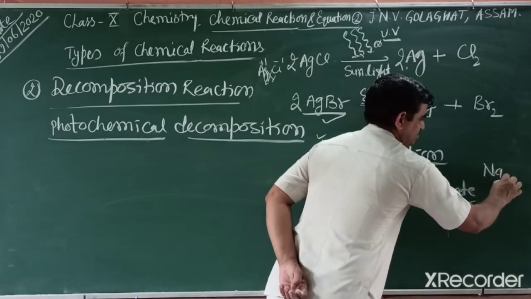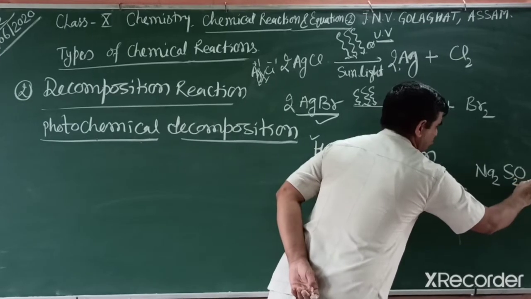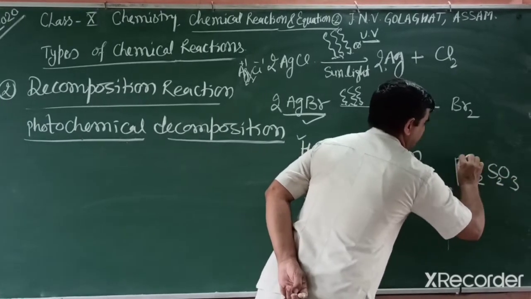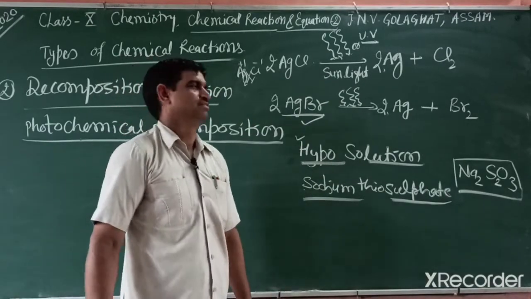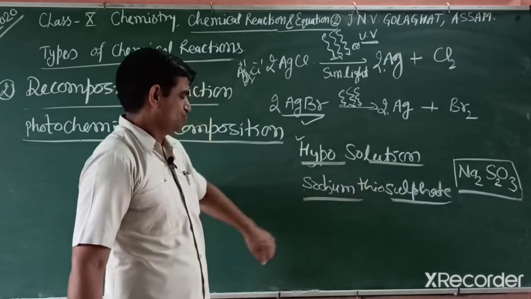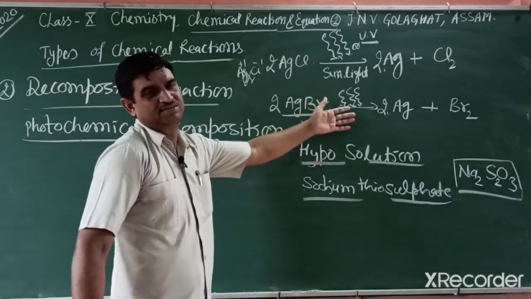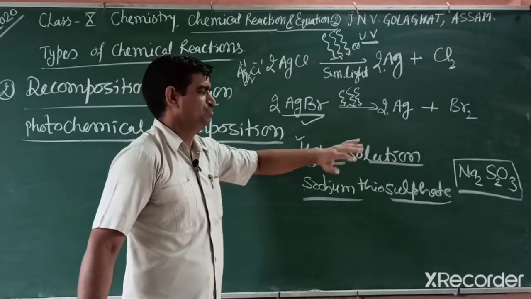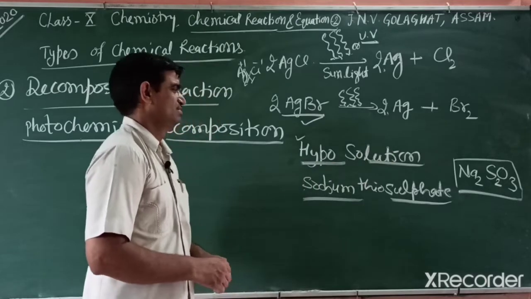Its formula is Na2S2O3, sodium thiosulfate. So students, this we study in 11th class. It is not included in your syllabus, but it comes in black and white photography. We use a chemical, hypo solution, sodium thiosulfate.